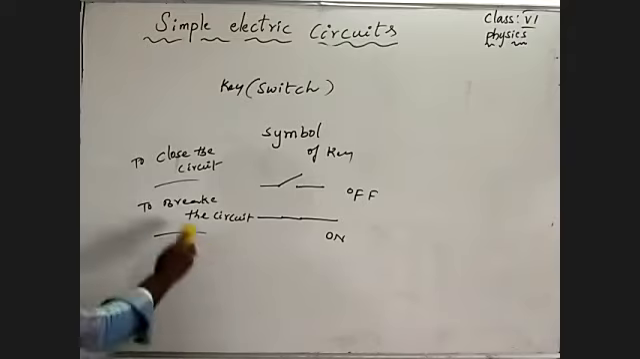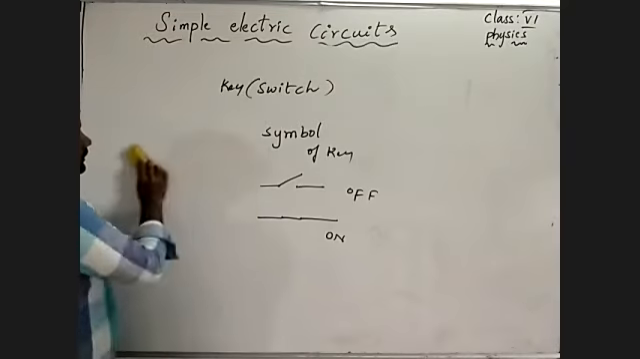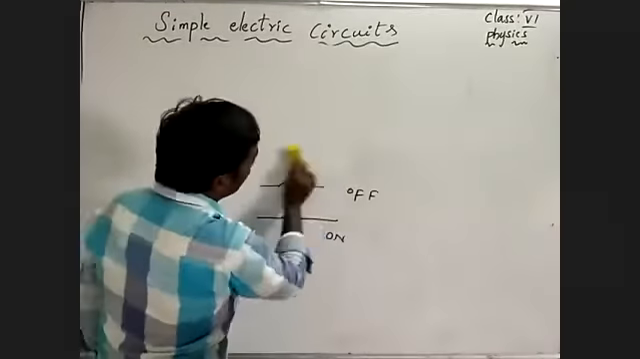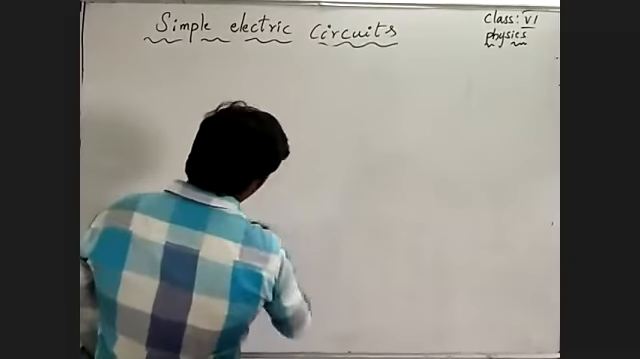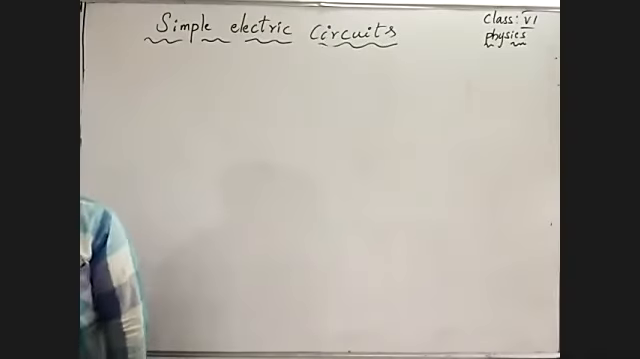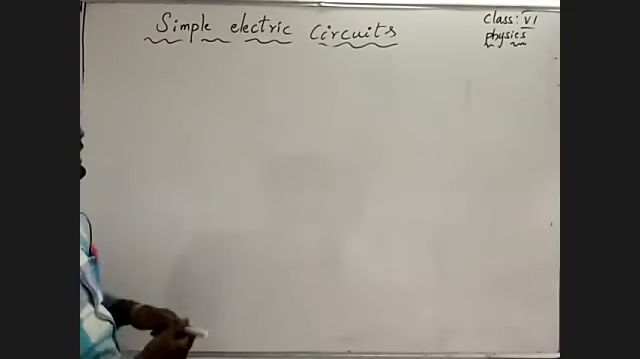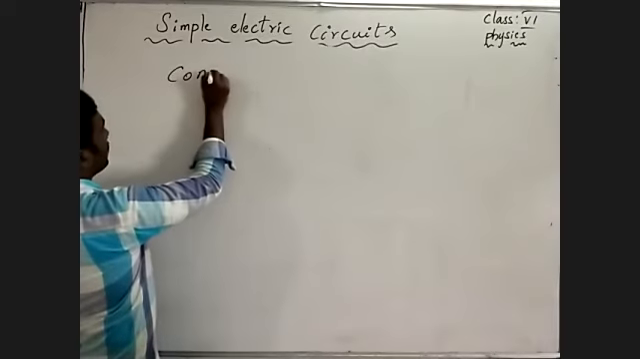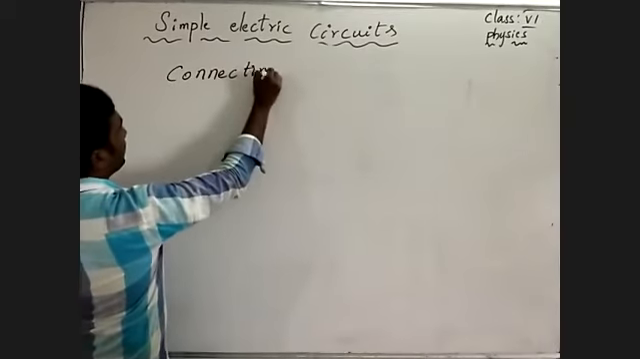Understand? Coming to that, one more we need. These three are not enough, because these are three electrical appliances. To connect those three, we need connecting wires. What do we need? Connecting wires.